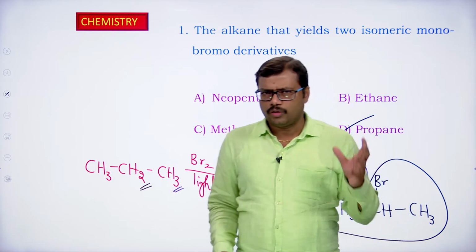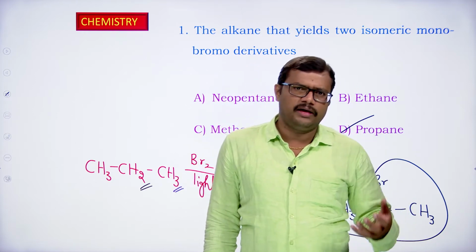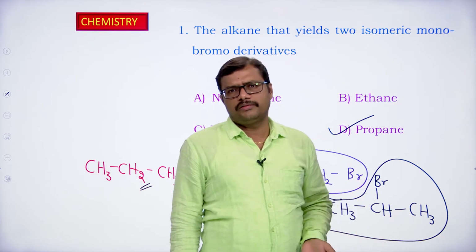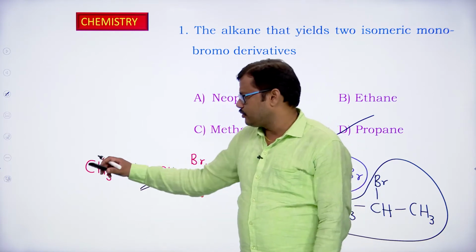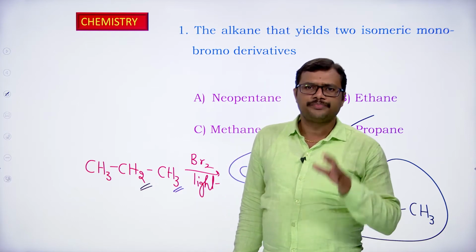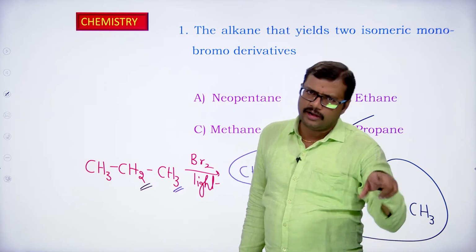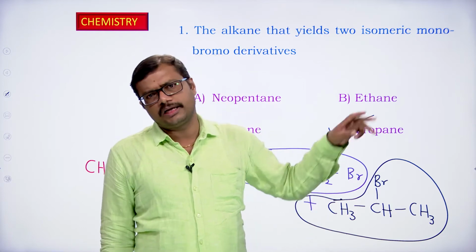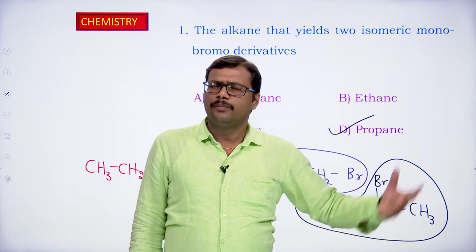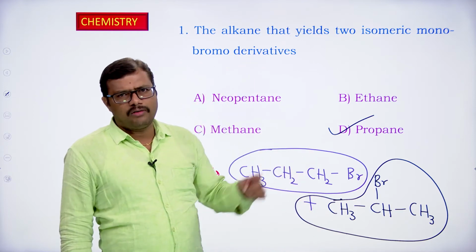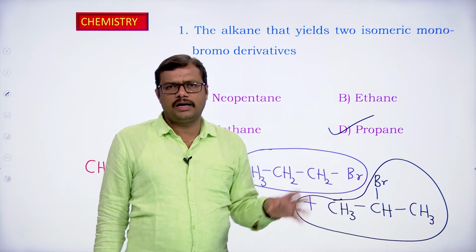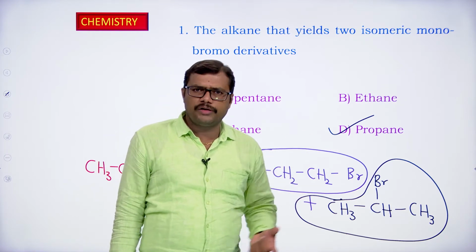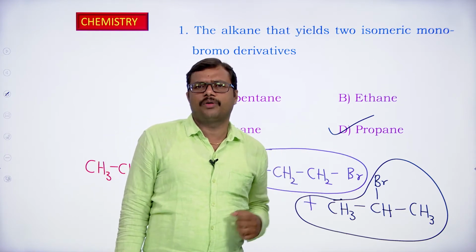So whenever a question is given, in order to identify based on the number of isomeric monohalo derivatives, we have to look at the types of hydrogen atoms. If two different types of hydrogen atoms are present, we get two different products. If the alkane has three different types of hydrogen atoms, we are going to get three different types of products. If the alkane has only one type of hydrogen atom, only one monobromo or monohalo derivative is going to be formed in the process, okay.